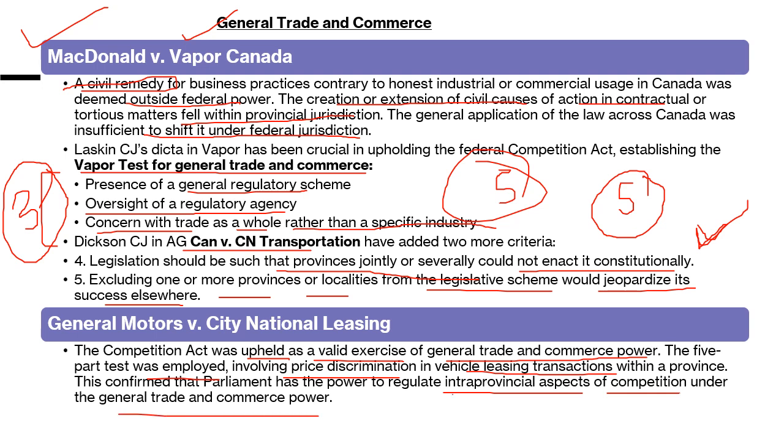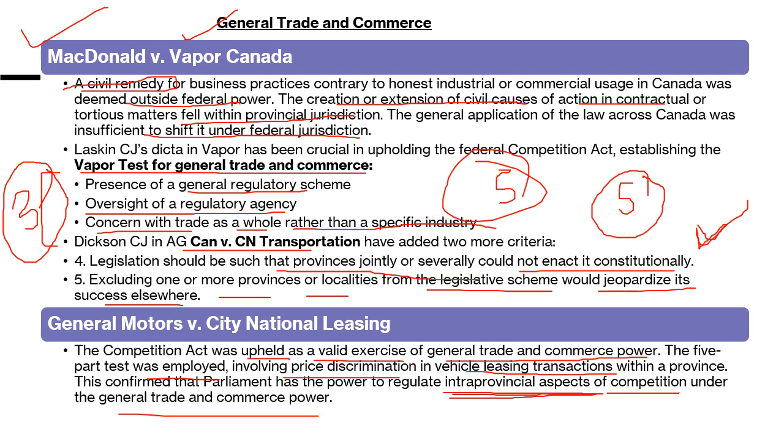So when we are talking about the intra-provincial aspect, like in one province there is some price and in another province there is a different price, Parliament can validly legislate on such transactions and areas, provided that overall it comes under general trade and commerce.